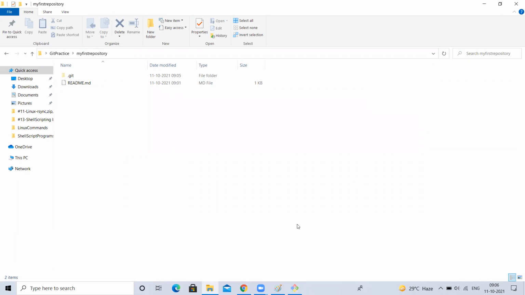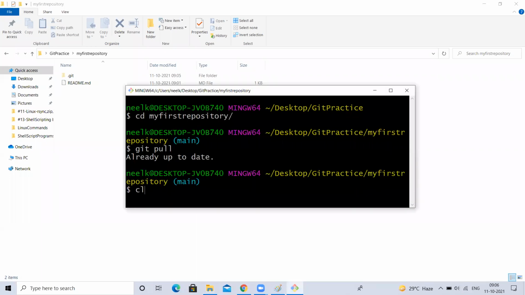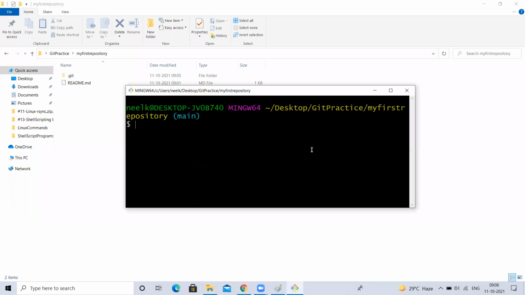Yes, sir. Okay, fine. So git clone is one time, right? The first time we want to take that GitHub remote repository into our local, we use git clone. After that, to get the latest changes, we always use git pull. If I try to clone it here, it will throw an error saying the repository is already there. Okay, fine. So now, next, let's learn the reverse order.